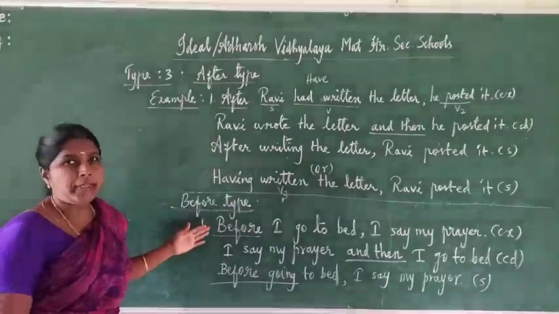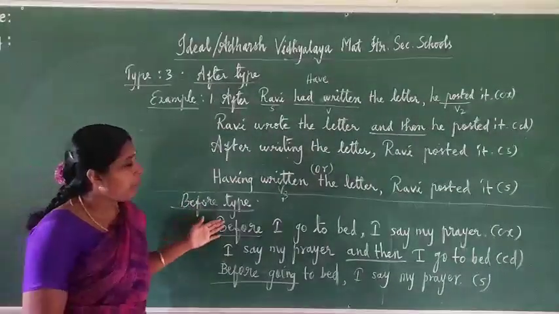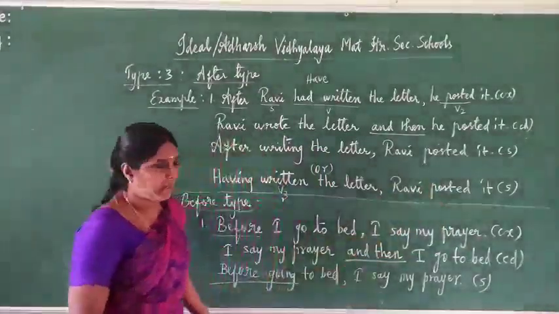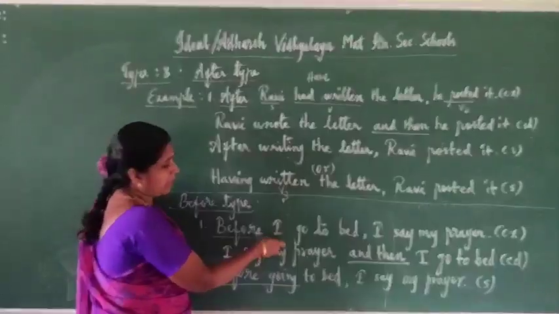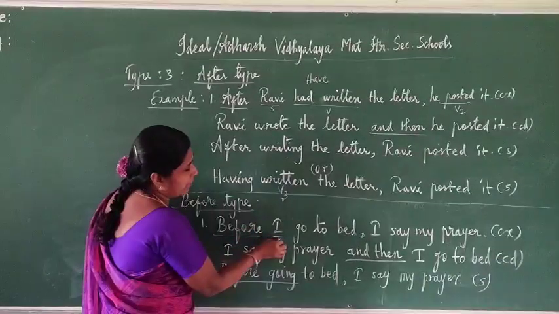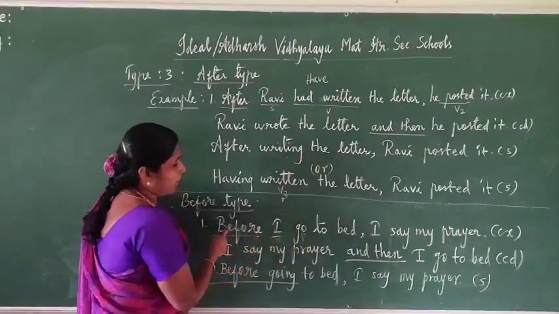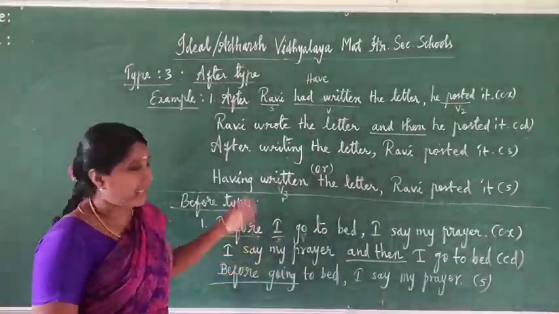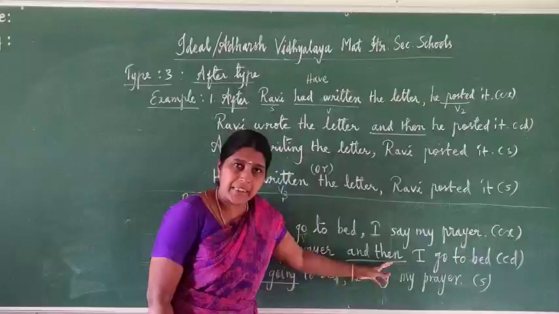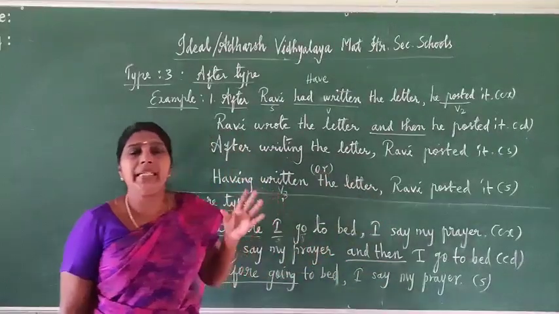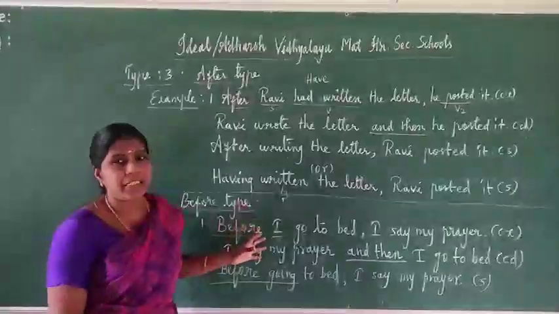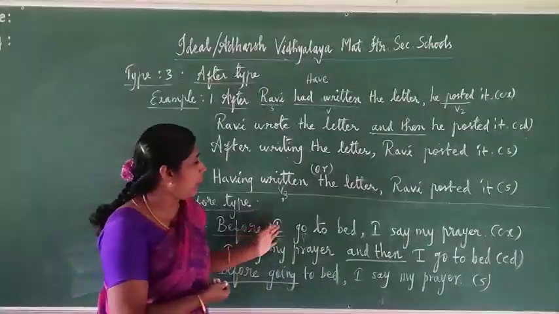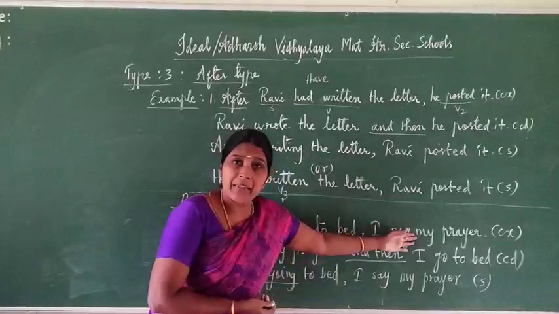Now come to before type. That is also very easy. Before I go to bed, I say my prayer. This one is complex because before plus subject and verb comes, that is complex form. Now change it into a compound sentence. The same conjunction word is used, but according to the meaning of the sentence we have to interchange this sentence.